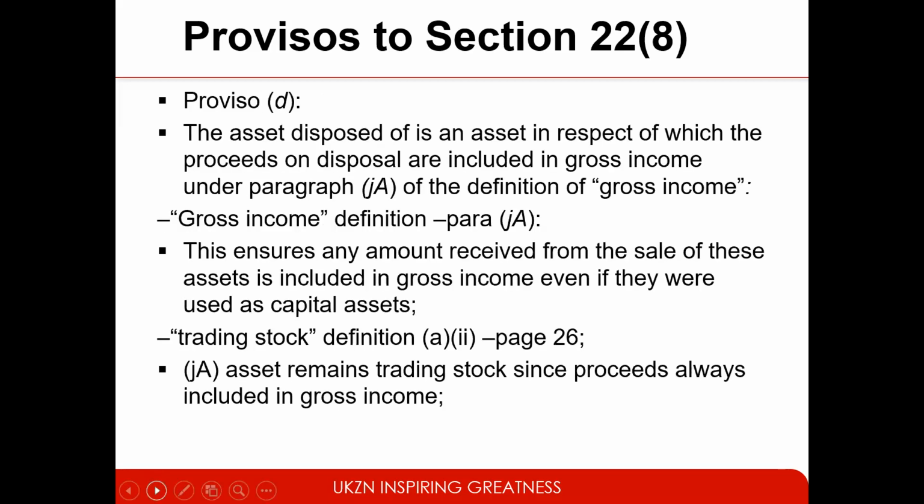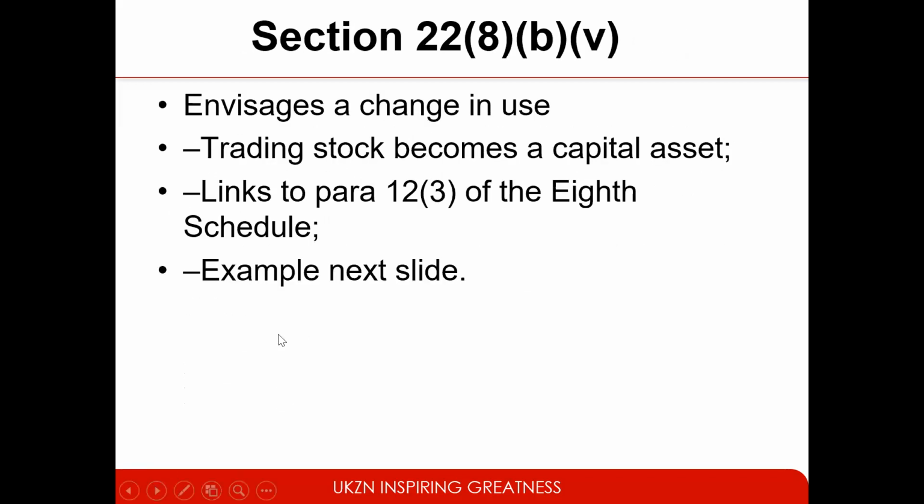Proviso C: the asset disposed of is an asset in respect of which the proceeds on the disposal are included in gross income under paragraph (jA) of the gross income definition. This ensures that an amount received from the sale of these assets is included in gross income, even if they were used as capital assets. So for the trading stock, you should look at the trading stock definition. So a jA asset remains trading stock since proceeds are always included in gross income anyway. So they remain trading stock, even though they are capital assets.